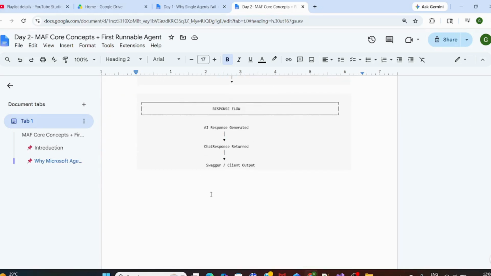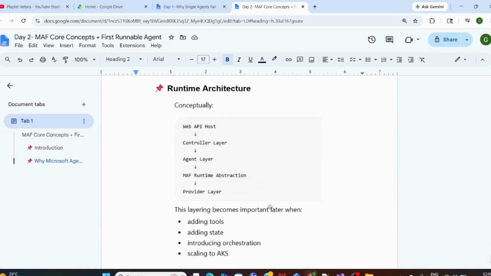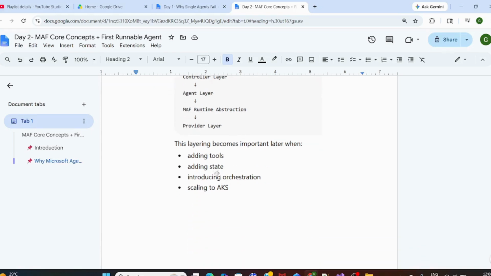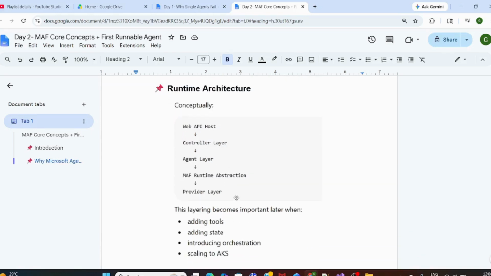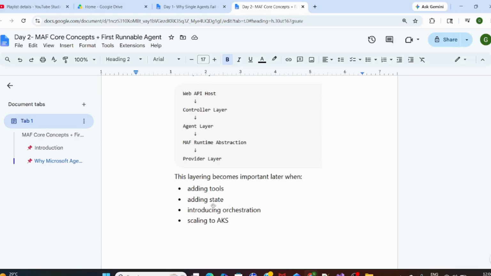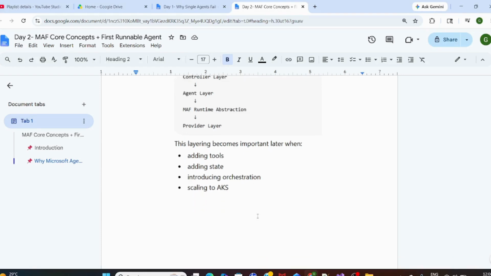And finally, the response will come. So architecturally, we have discussed the runtime architecture: web host, controller layer. The controller, meaning the chat controller, will talk to the agent layer. The agent will talk to the MAF abstraction, and then the provider. And on the top, we will add in the upcoming days tools, state, as I said, persistent model, scaling to the AKS, deployment.